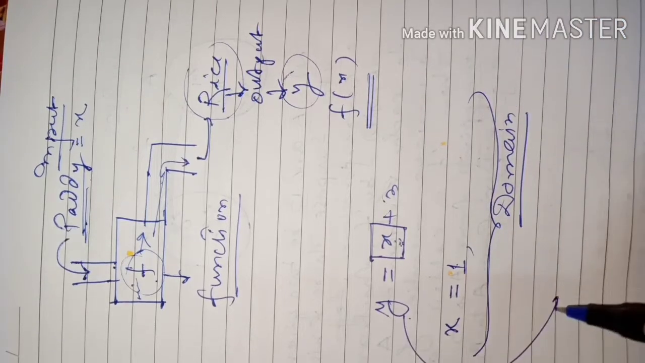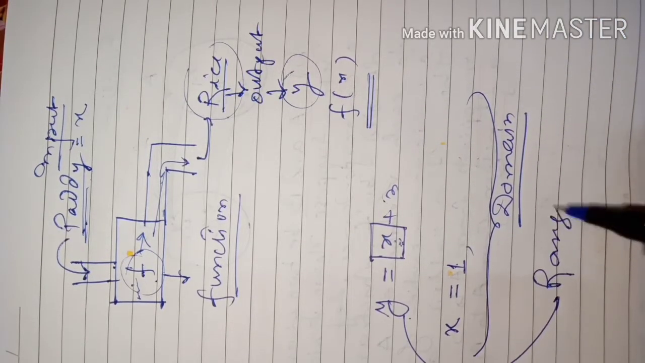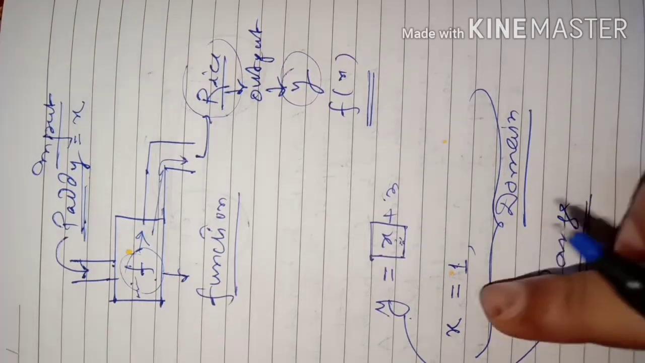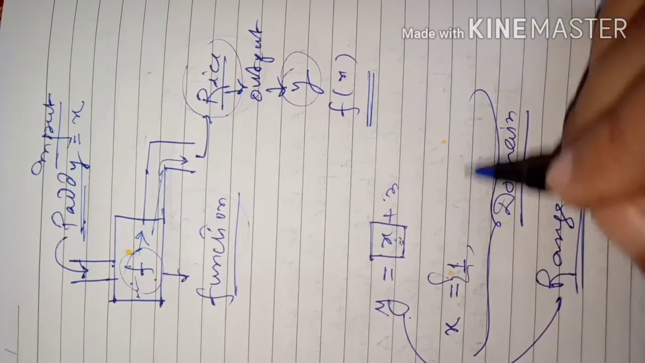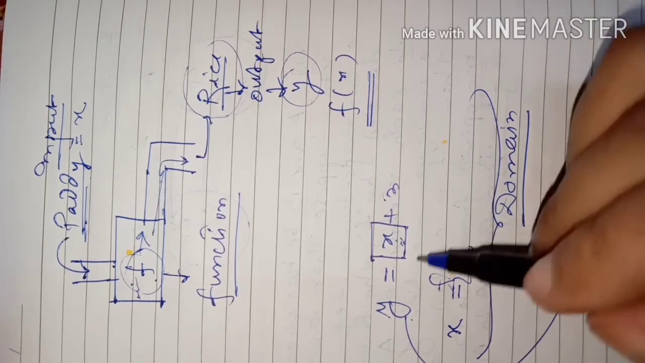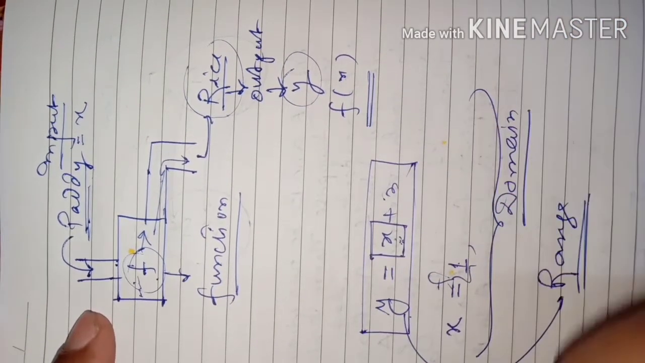And the output that you will get, that is called range. So domain is one set, and range is another set. Okay, students. So this whole thing is a function.